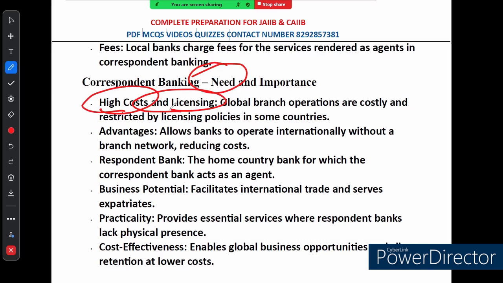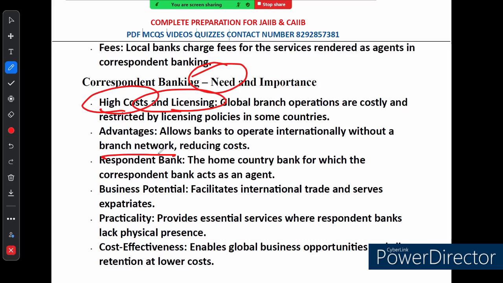By partnering with a local bank, a bank can serve its client in another country without needing to be physically present there. This is especially useful for facilitating international trade and helping expatriates manage their finances from abroad. Especially, it gives banks the ability to operate globally in a cost effective way.